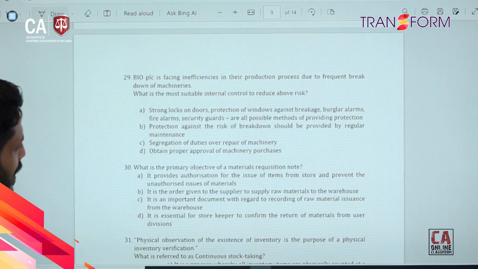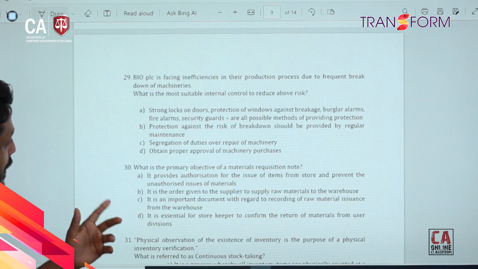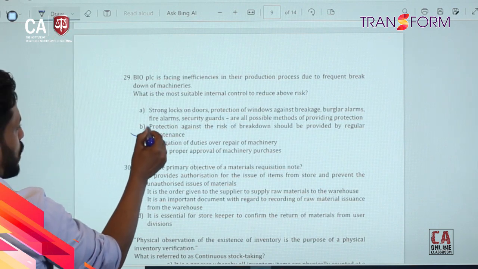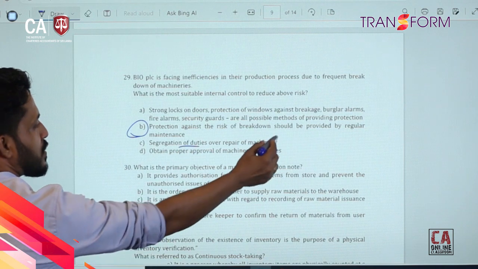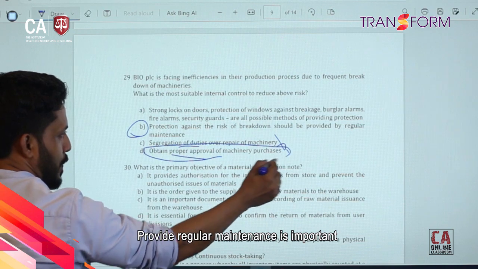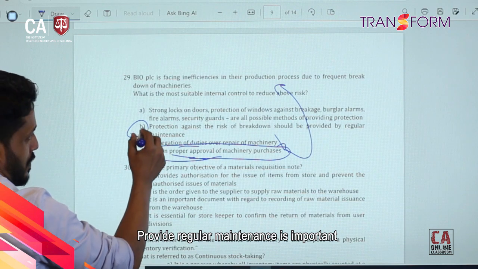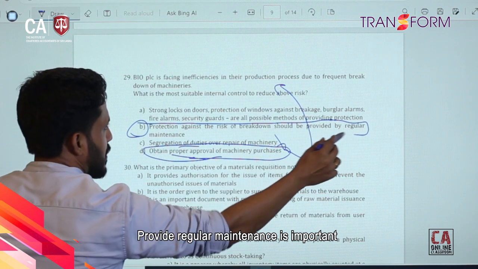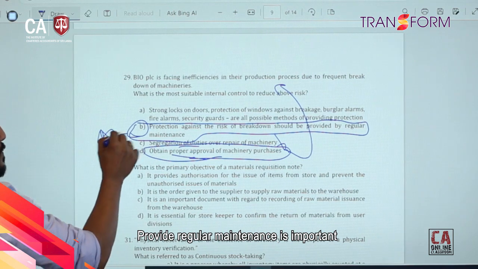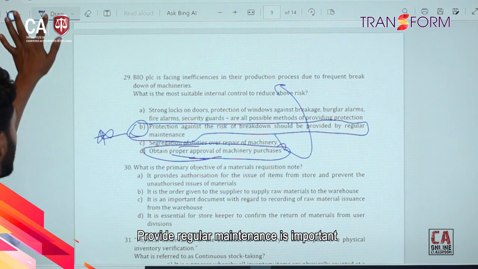So check the answers. Strong stock protection, so that does not address the matter. Protection against the risk of breakdown, should provide regular maintenance, this may be a good option. Segregation of duties, not the exact answer. Obtaining a proper approval mechanism for purchases, this addresses proper purchasing but not the exact issue, right? The most appropriate answer is regular maintenance, answer B, right?